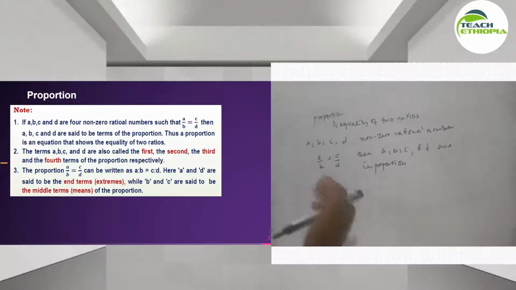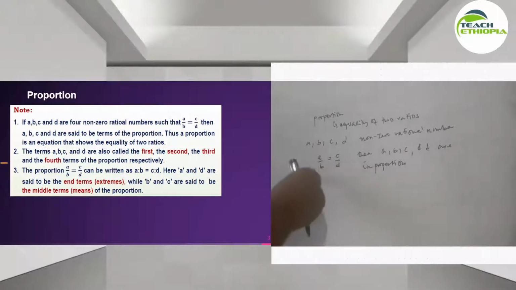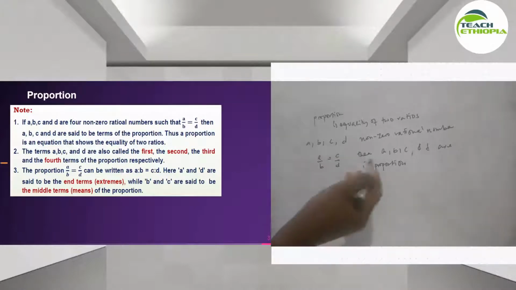Let's say there are two ratios A to B and C to D in proportion. This is A over B and C over D are their ratios. Let's see they are in proportion.